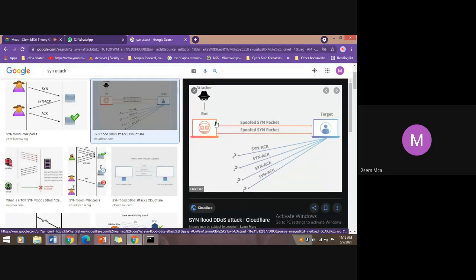To establish a communication between the bot and the target, the target has to respond by sending the acknowledgement to the bot. So the target starts sending acknowledgement, but the bot is not reachable. The bot is not reachable because it uses a fake IP. Then the resources of the target machine are going to be wasted in this case.